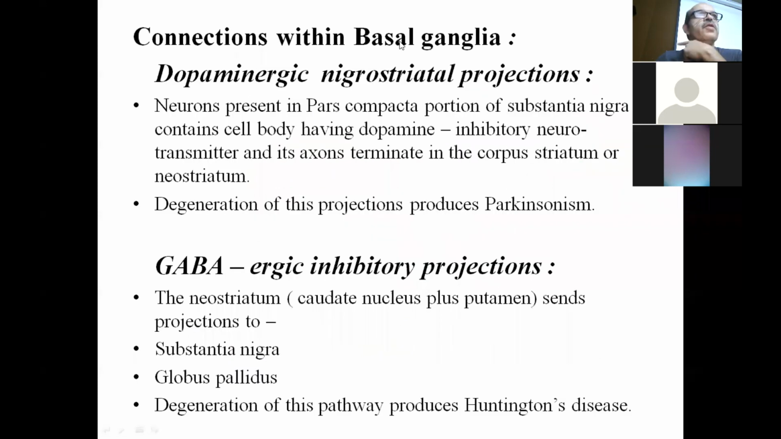Now, the connections within the basal ganglia. The first is the dopaminergic nigrostriatal projection. Neurons present in the pars compacta portion of the substantia nigra contain cell bodies having dopamine. Dopamine, as we know, is an inhibitory neurotransmitter, and its action terminates in the corpus striatum or neostriatum. Degeneration of these projections produces Parkinsonism.